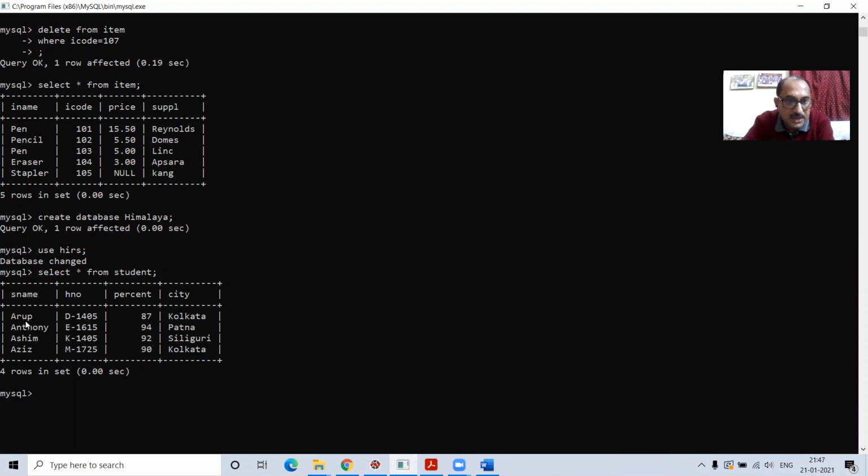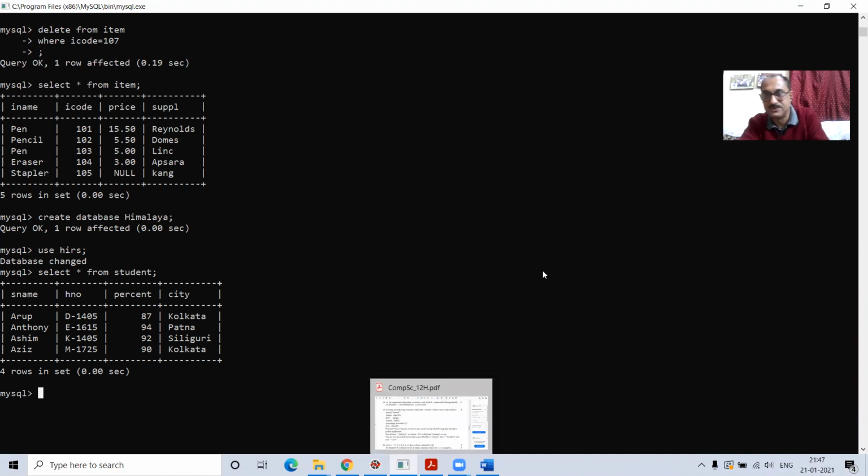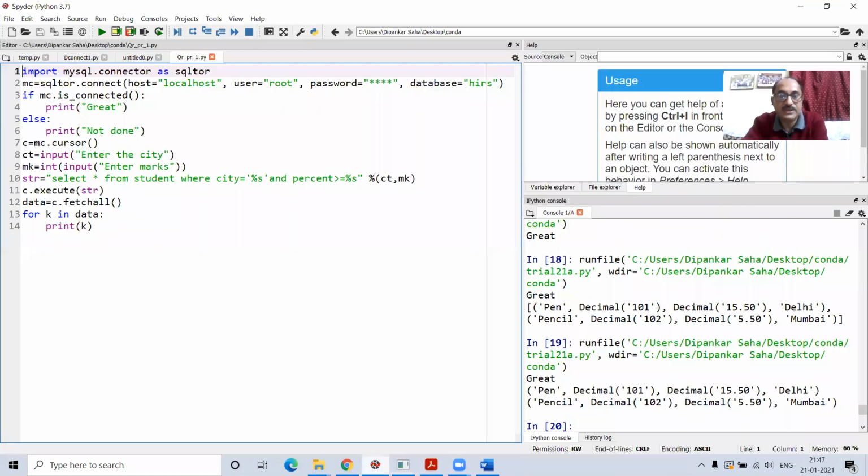The other one, Arup, the first one, 87%, should not come. Because two conditions I'm going to put: city will be equal to Kolkata and percentage will be greater than or equal to 89%. This was exactly a similar kind of question I gave you in assessment 2. Okay. Now let's see how exactly we need to solve.